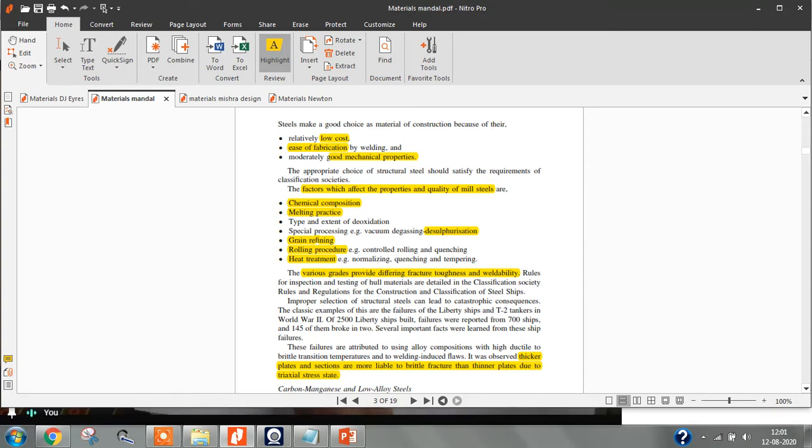When you're increasing carbon content, the steel is very cheap, and you're going to get very high strength steel. But what about the weldability? Weldability is very poor. And what about corrosion properties? Corrosion properties are also very bad. And the steel will become more brittle.